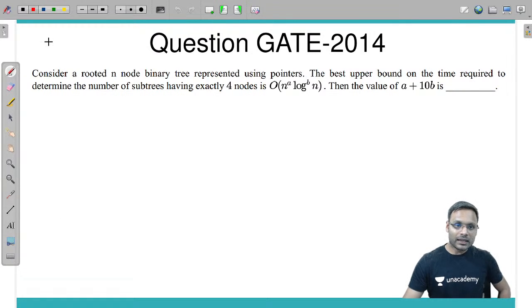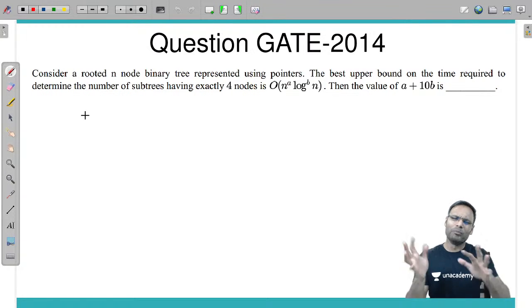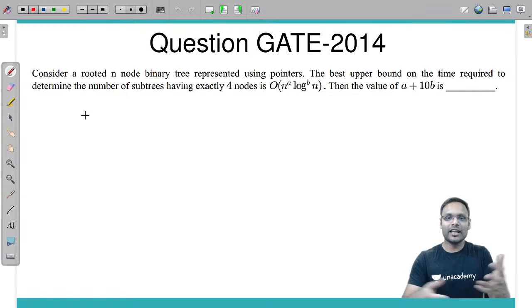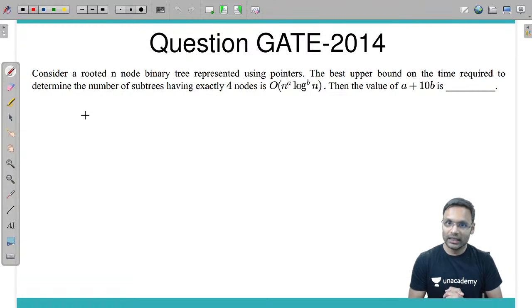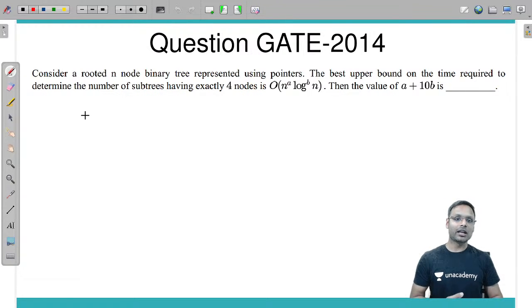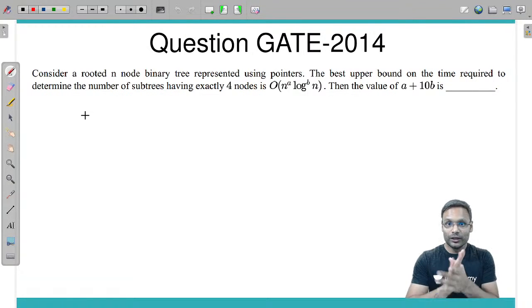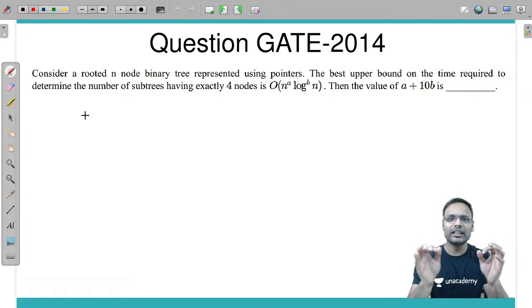What it says, consider a rooted n node binary tree represented using pointers. फाइन, हमको तो वही पता है कि हाँ, पॉइंटर की हेल्प से ही हम ट्री को रिप्रेजेंट करते हैं. The best upper bound on the time required to determine the number of subtrees having exactly 4 nodes is how much? Okay, now the question seems tricky, but the solution is very very easy.